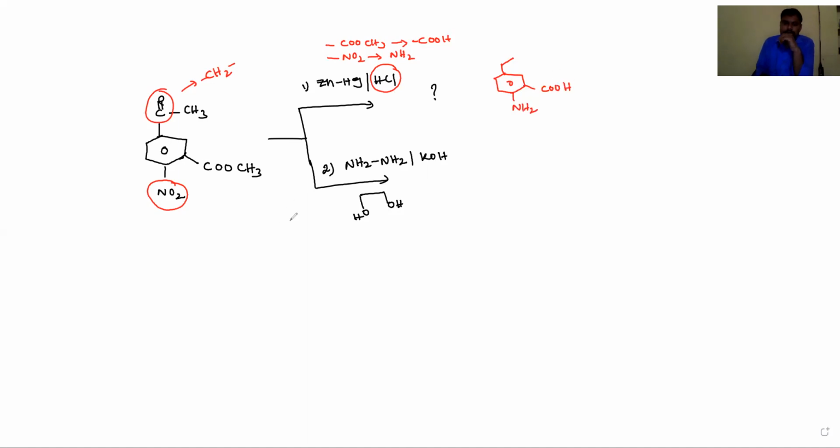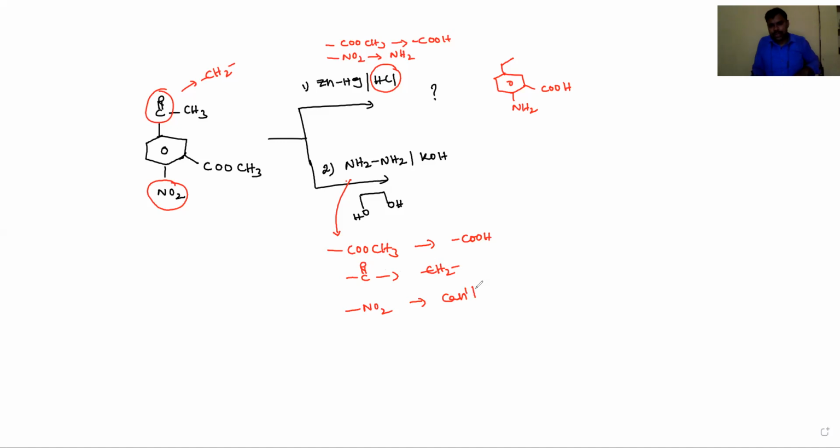Next, in the basic medium, in this Wolff-Kishner reduction reaction, the COOCH3 ester will be hydrolyzed in a basic medium also. Then it is converted into COOH, and the C double bond O group is converted into CH2, and the NO2 group is not affected. The NO2 group cannot be reduced.